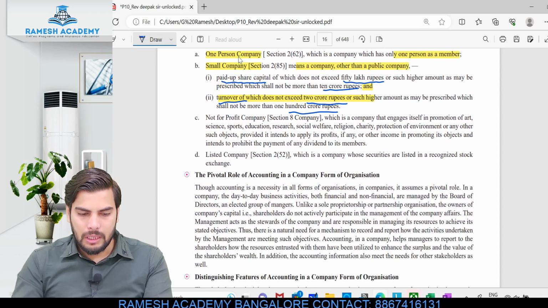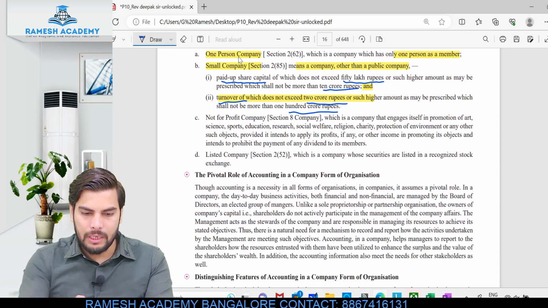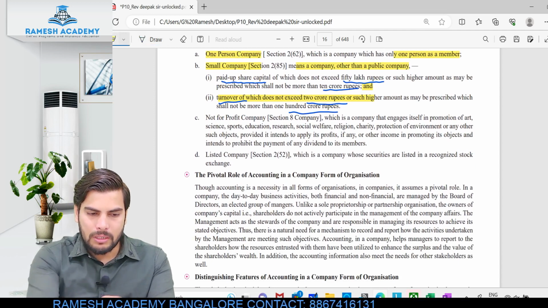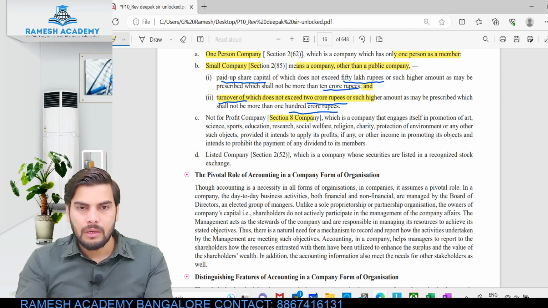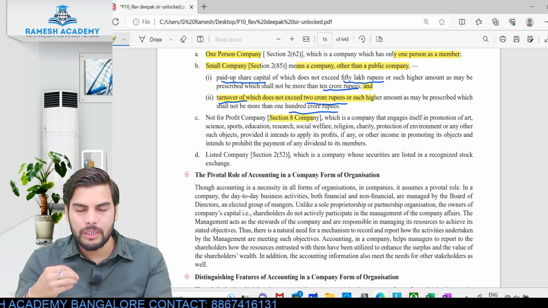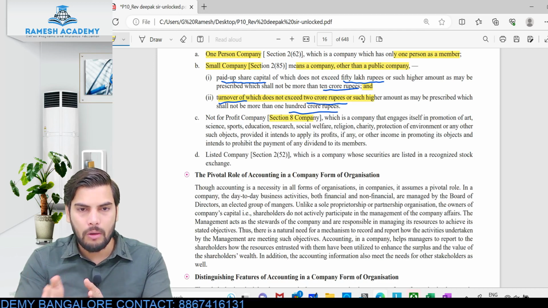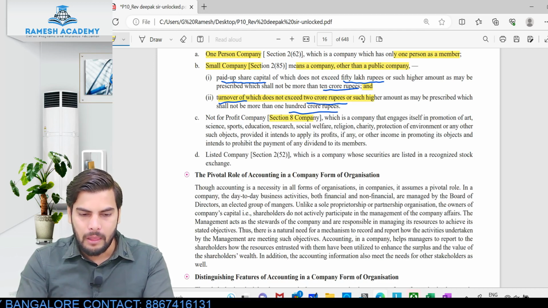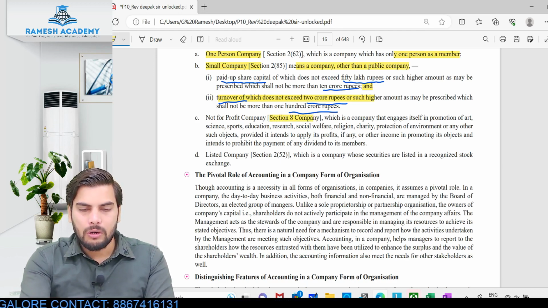Clear? So then the next type of company what we have is Section 8 company. Now what is the Section 8 company? This is the company which is not run for the purpose of making profit. These are the companies which are similar to non-profit organization. Look at this. Not for profit company or Section 8 company.